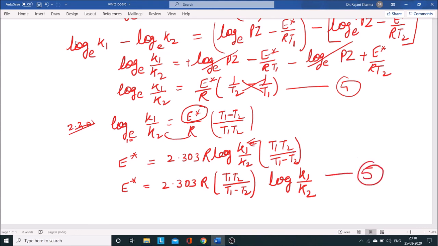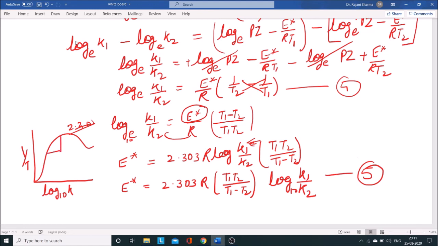We can conclude, if I need to calculate the activation energy from the reaction rate, what is required? We will plot the graph between log to the base 10 K with respect to the inverse of the temperature. Whatever the shape of the graph will be, I will take the slope out.